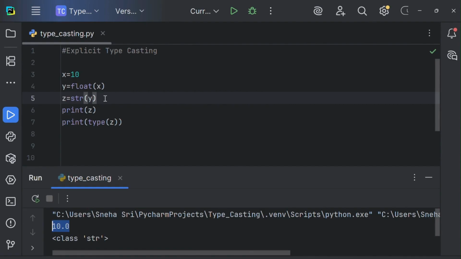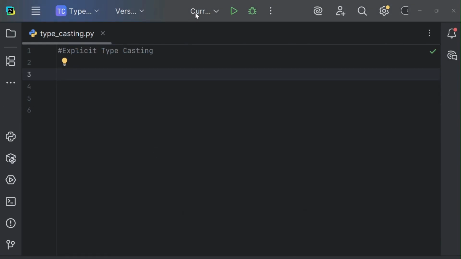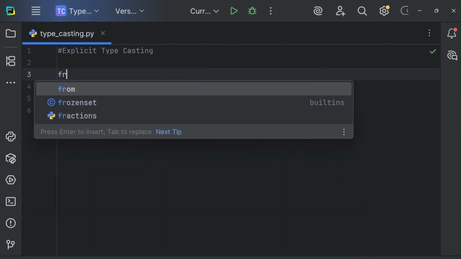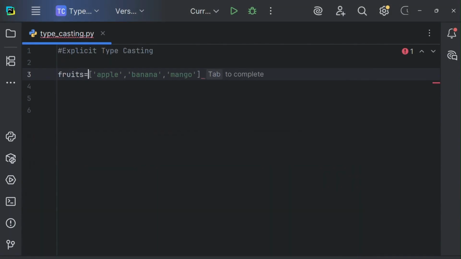The z is being converted into a string data type. That is the reason if we print the type of z, we got it as a string. Now let me convert a list into tuple, then into set. First, let me take a list considering the variable to be fruits. Let me take a bunch of fruits. I got a suggestion, so let me do that.